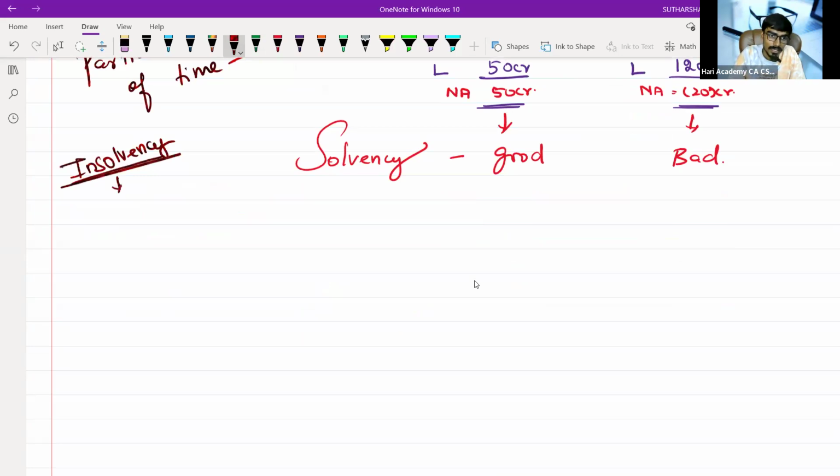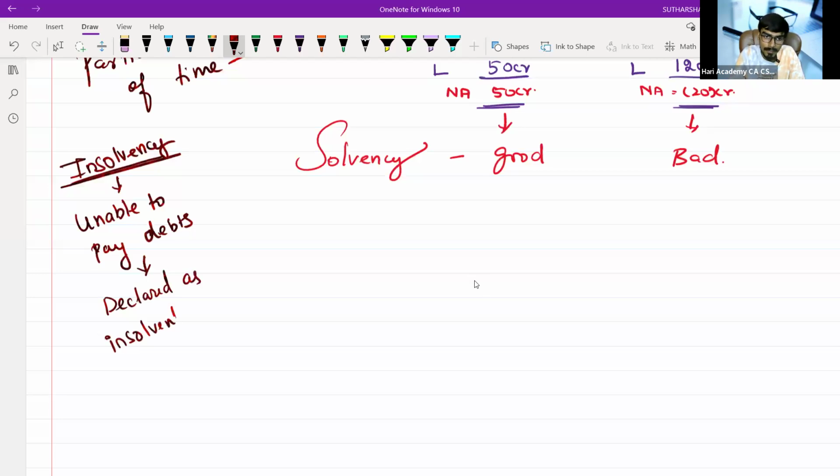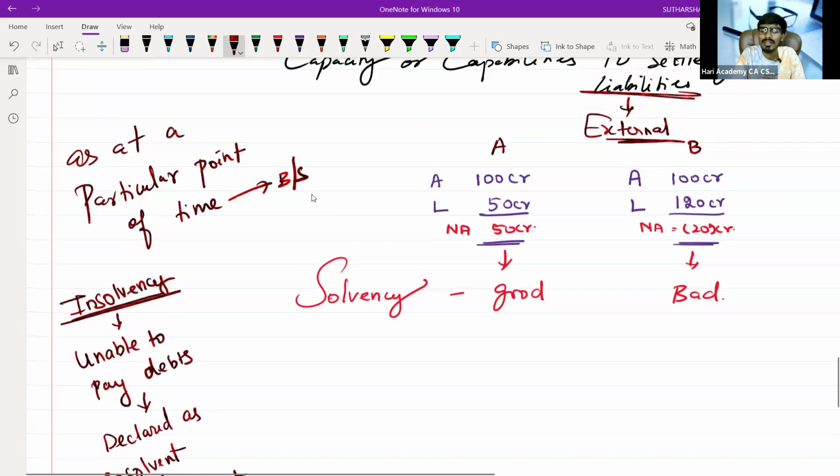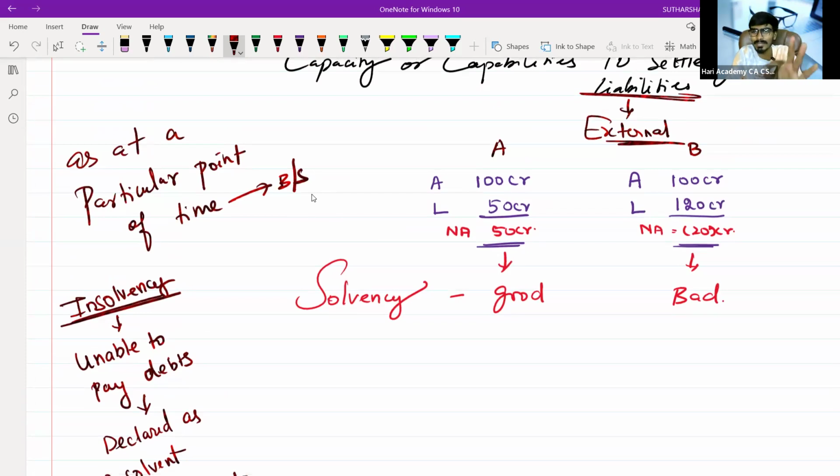Insolvency means unable to pay the debts and declared as insolvent by the court. Court order is required to know you are an insolvent person. Till that time, you will be known as a solvent person in a bad position. Sir, how can you say confidently it is in a bad position? Basically, sir, you are having a negative balance, means you are in a wrong position. This is on 2023, assume.